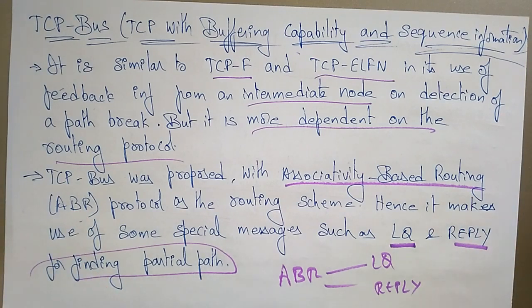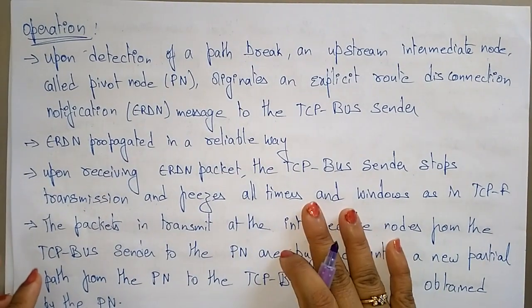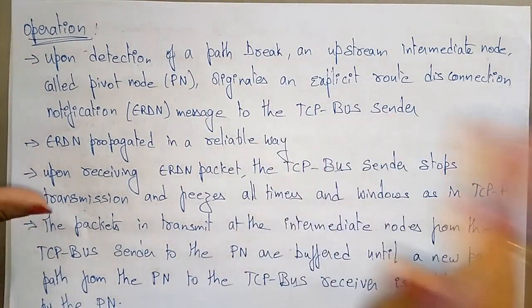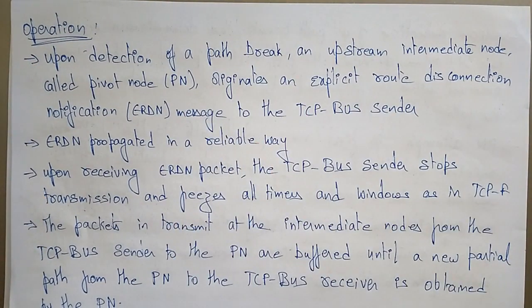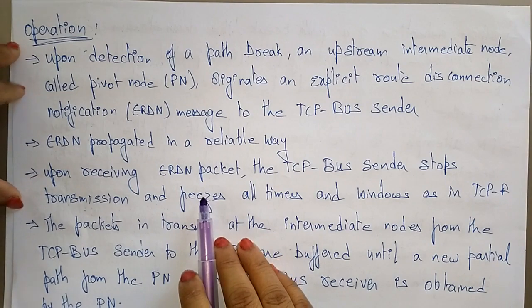Okay, so now let's see the operation of this TCP-BuS. Upon detection of a path break, whatever the protocol you are taking, whatever TCP over ad hoc wireless networks you are taking, whenever the path breaks, what is it going to do, so that the transport layer solutions for ad hoc wireless networks can be improved. So now let's see this operation of TCP-BuS.